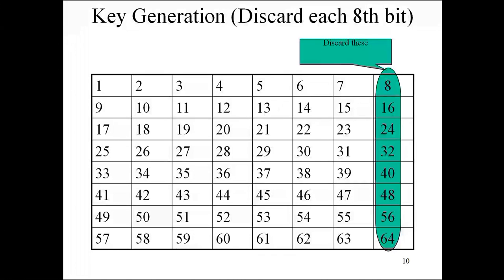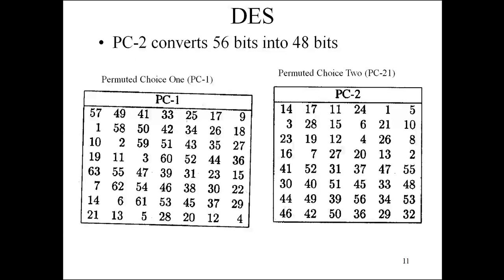Like here we have 64-bit data and that becomes 48. Here we discard the first column, these are the bits we have, and this we discard, and because of that we get 48-bit data from the 64-bit data. When we are talking about compression, we convert 64-bit or 56-bit data into 48 bits.